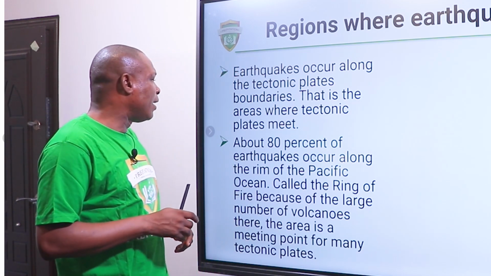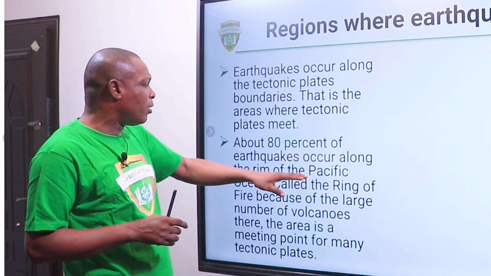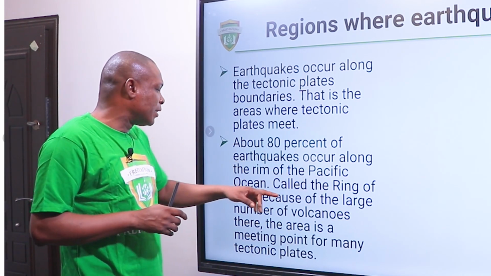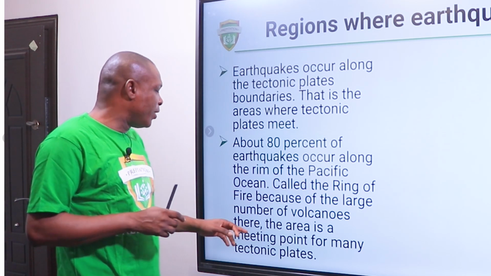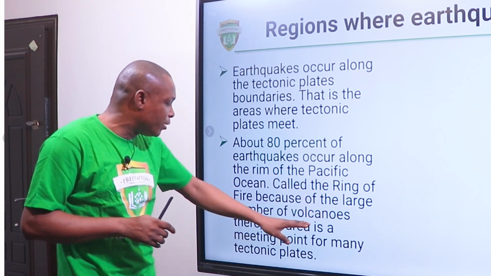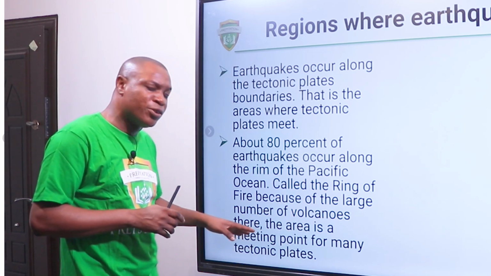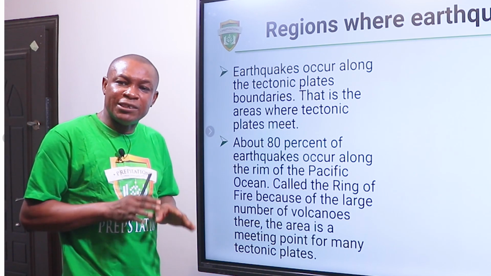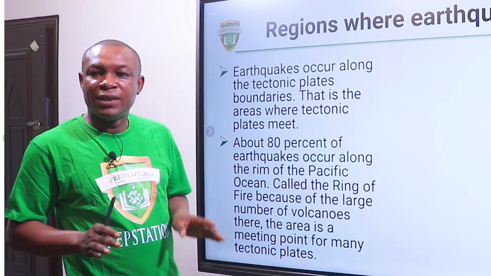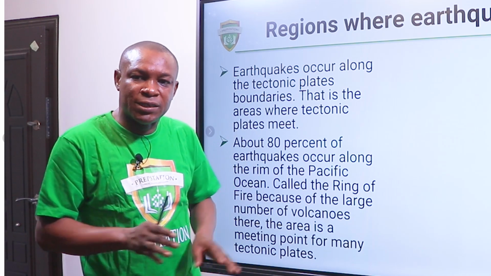So where do we have this? About 80% of earthquakes occur around the rim of the Pacific Ocean, called the Ring of Fire. Because of the large number of volcanoes there, the area is a meeting point for many tectonic plates. The area is very, very volatile. That's where earthquake and volcanic activities take place.